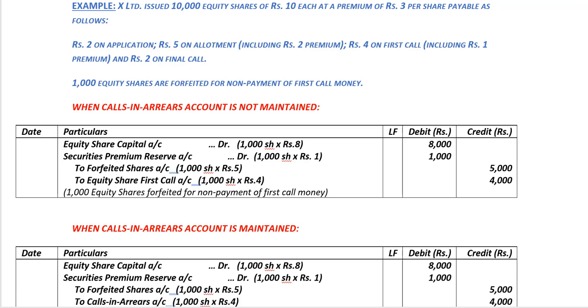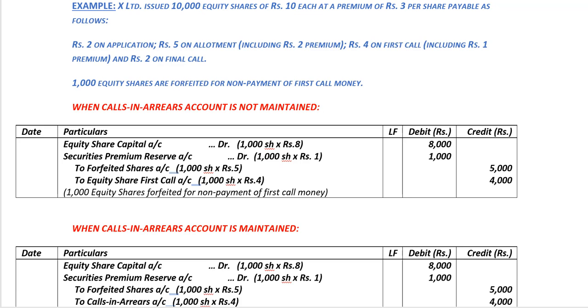We need to credit forfeited shares account with amount received excluding any premium received. So that would mean 1000 shares multiplied by rupees 5, 2 on application and 3 on allotment after excluding the 2 rupees premium. So it comes up to 5,000 rupees.